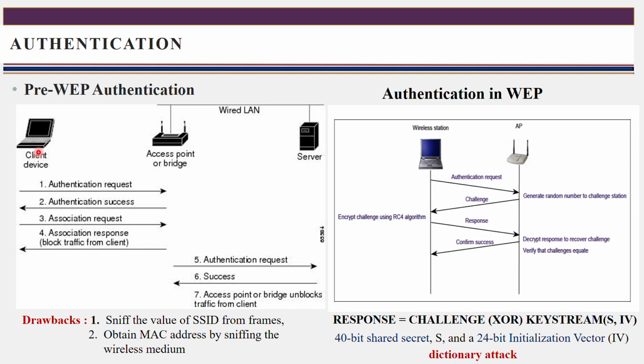So now, if this client wants to communicate with the server, the client first has to be authenticated by the access point, and the access point must be authenticated by the server. Now this authentication success contains the SSID. That is the Beacon frame. The Beacon frame contains the Service Set ID of the access point, or even it may be the probe response.